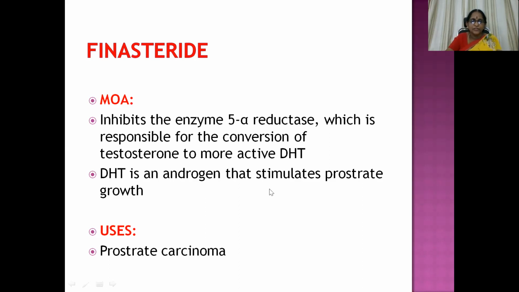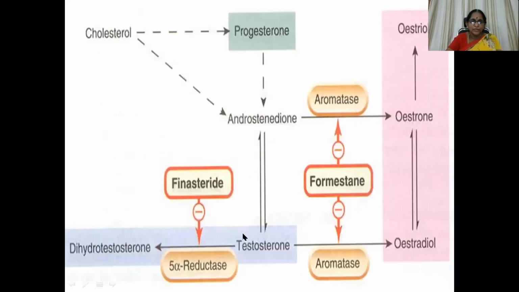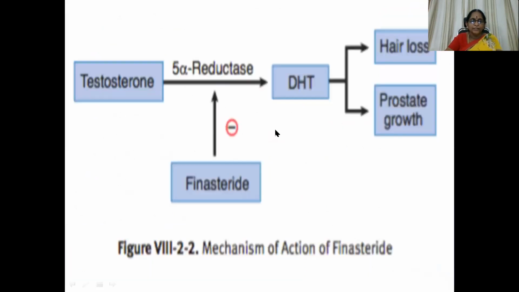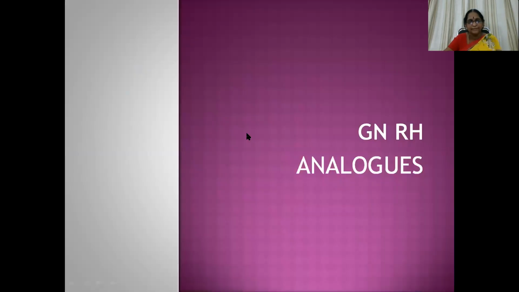Dihydrotestosterone is an androgen that stimulates prostate growth. So it is used in the management of prostate carcinoma. Here you can see testosterone getting converted to dihydrotestosterone, so a 5-alpha reductase inhibitor is used here. Same: testosterone to dihydrotestosterone conversion, with the help of this 5-alpha reductase enzyme, is involved here. So finasteride is inhibiting this particular enzyme.